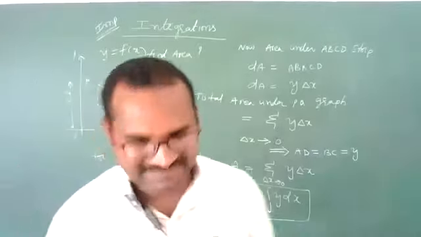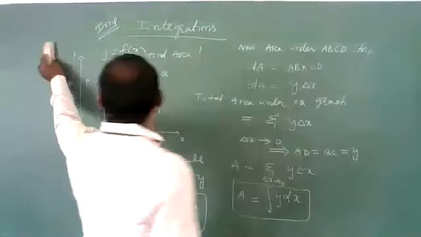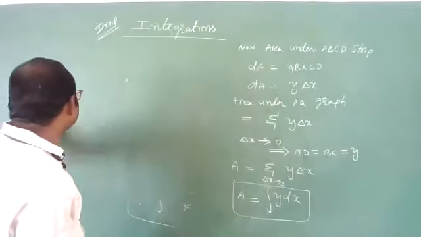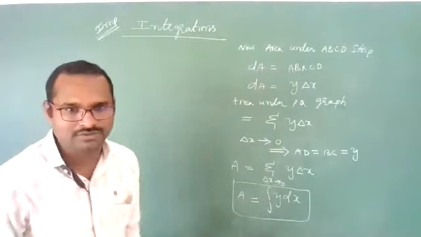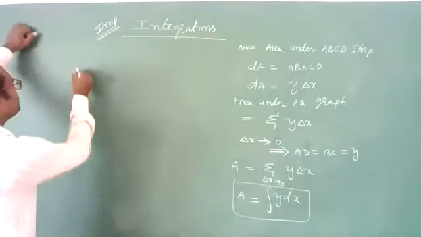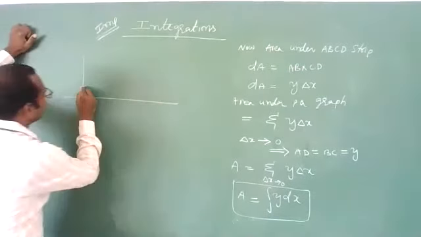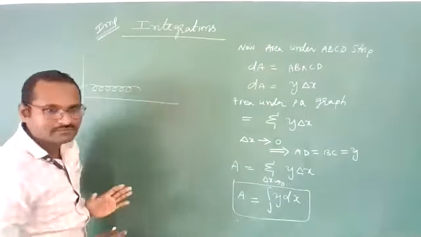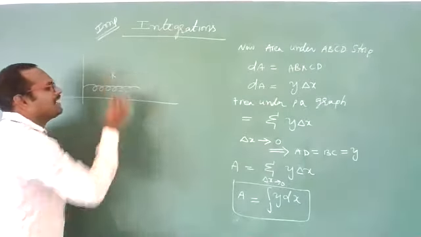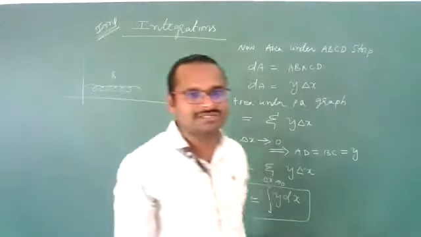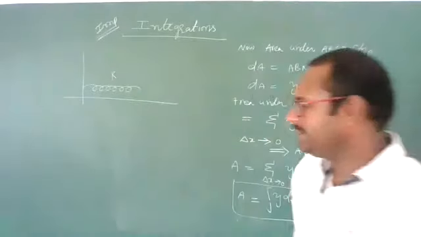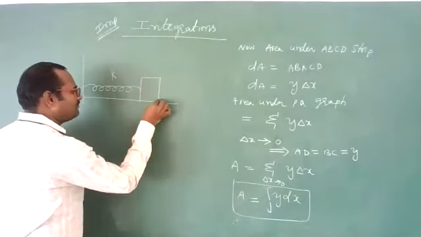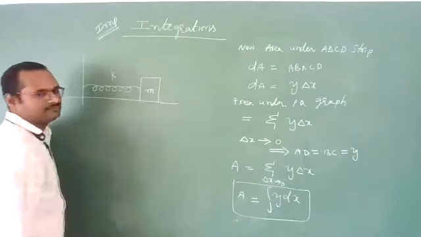Clear? Yes. Let us take one example. Okay, I'll give you an example. See, students, let us suppose here we have one spring. Let us imagine this spring has some spring constant K. And let us suppose one block of mass M is attached to the spring.